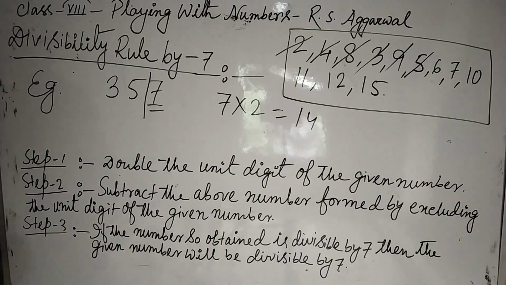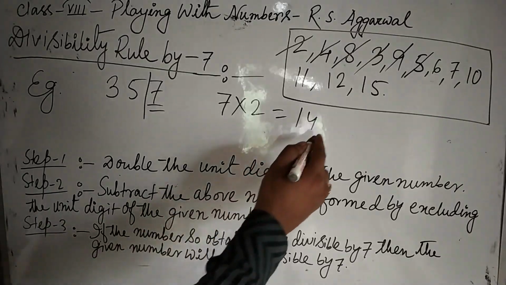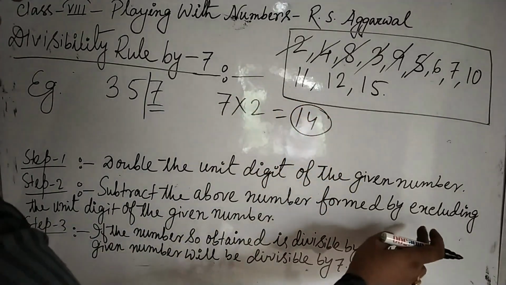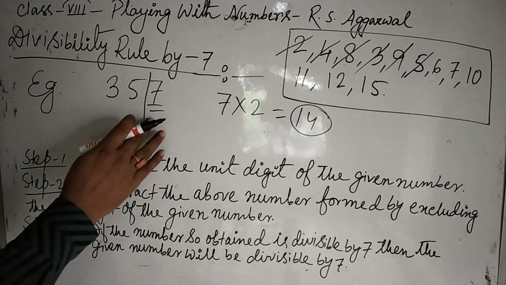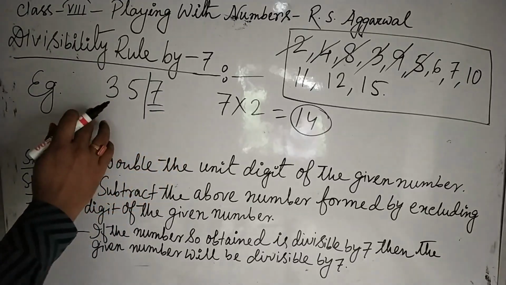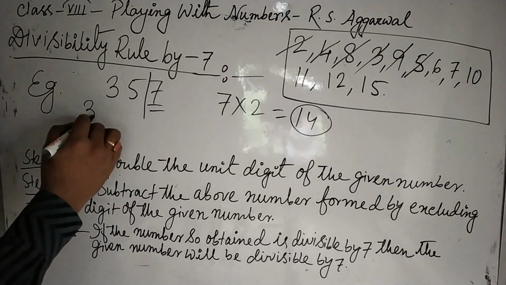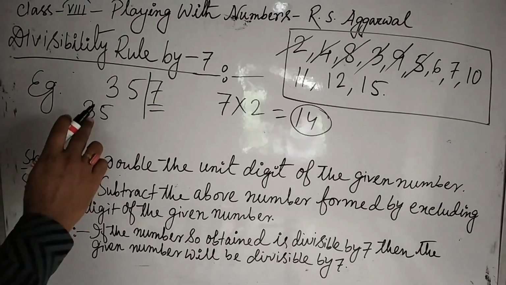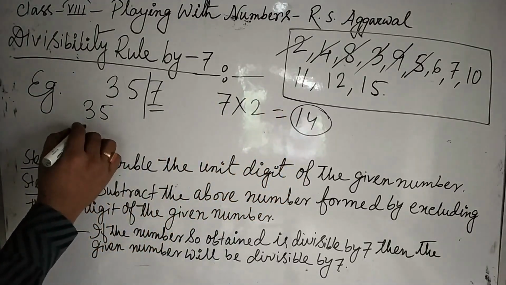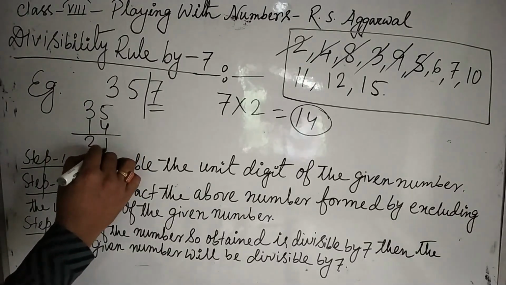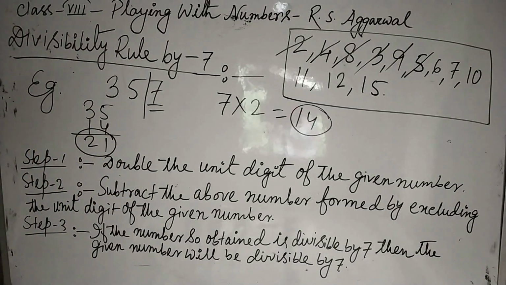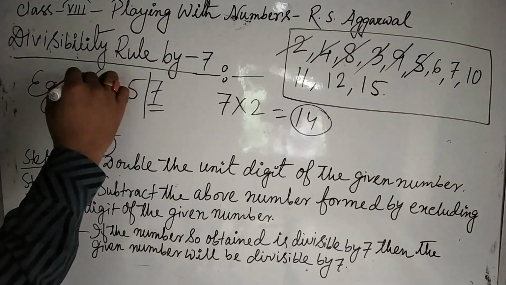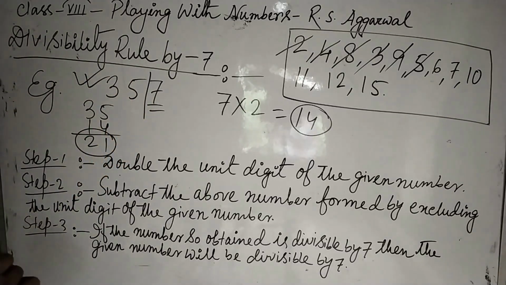Next step, subtract the above number, that means this number, from the number found by excluding the unit digit of the given number. That means if we exclude 7 from 357, the number will be 35. Now if we subtract this 14 from this 35, we get 21. We all know that 21 is divisible by 7. Therefore, the whole number 357 will be divisible by 7.